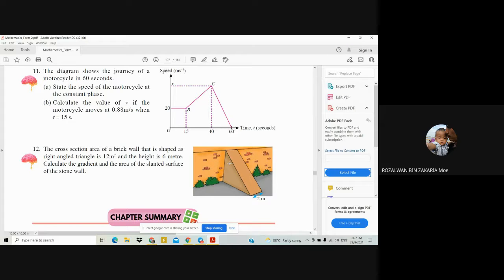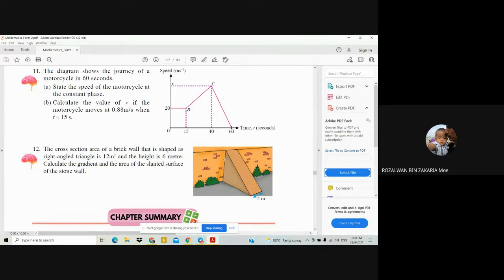Given to you this diagram. The question asks you to calculate the gradient and the area of the slanted surface of the stone wall. This one is the area of the slanted surface. The length here is already given to you, 2 meters, so you have to find the length for this one.